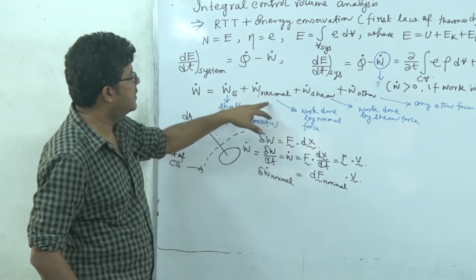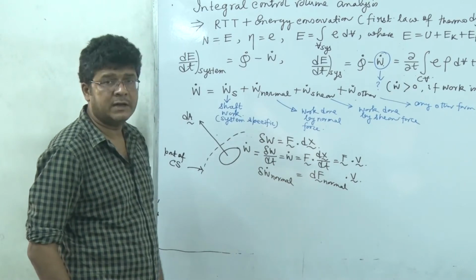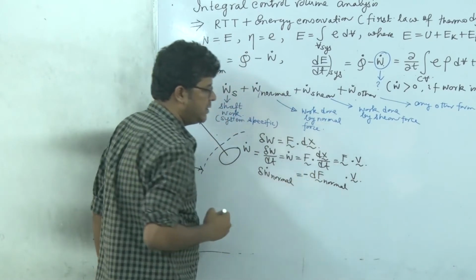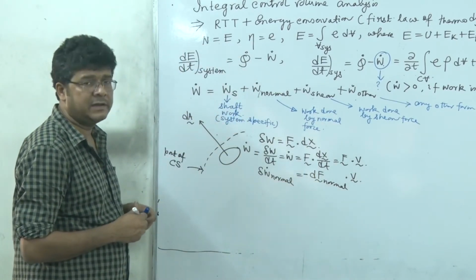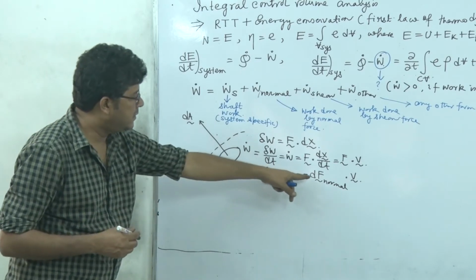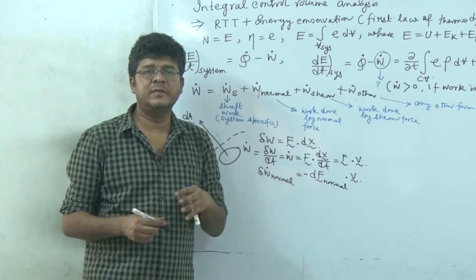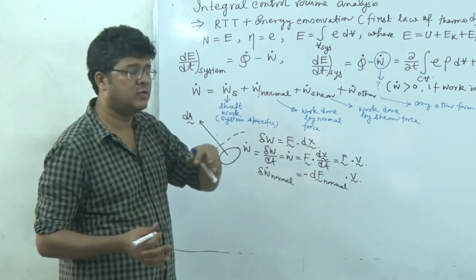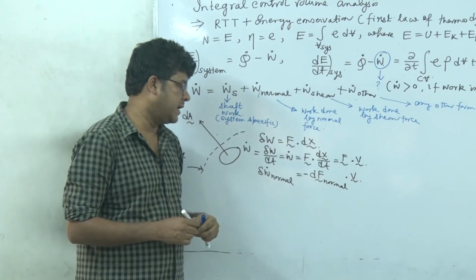However, we have considered the work to be positive if it is the work done by the system. So we must put a negative sign here, because dF normal is the normal force acting on the system and the respective work done is the work done by the surrounding on the system, and in order to convert it to work done by the system, we have to put a negative sign.